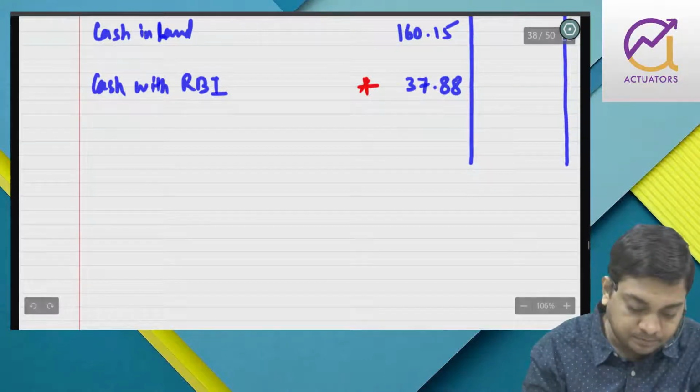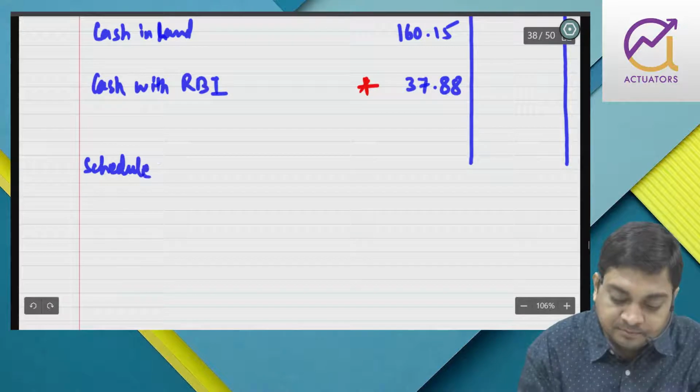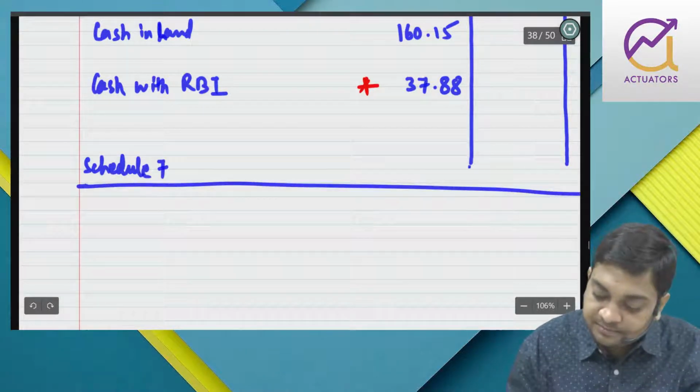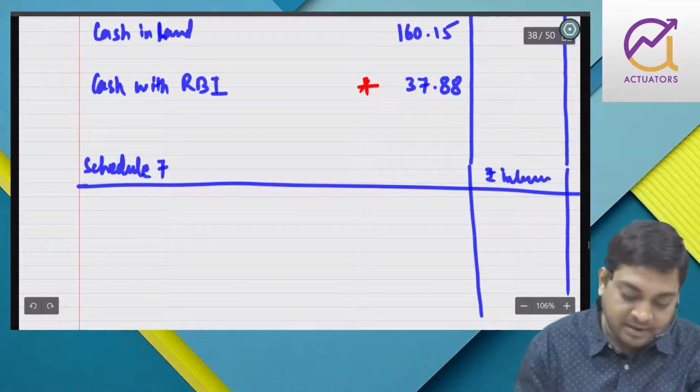Now, then schedule 7, that is balance with other bank.